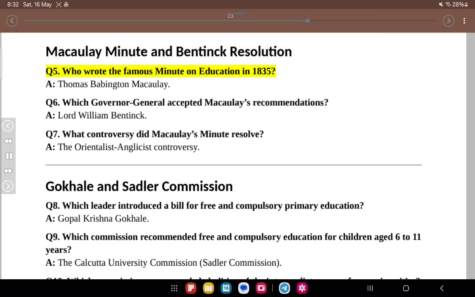Q5. Who wrote the famous Minute on Education in 1835? A. Thomas Babington Macaulay. Q6. Which Governor General accepted Macaulay's recommendations? A. Lord William Bentinck. Q7. What controversy did Macaulay's Minute resolve? A. The Orientalist-Anglicist controversy. Gokhale and Sadler Commission.